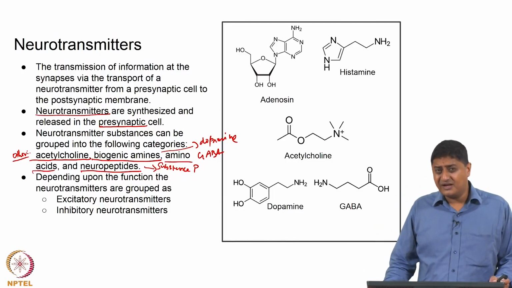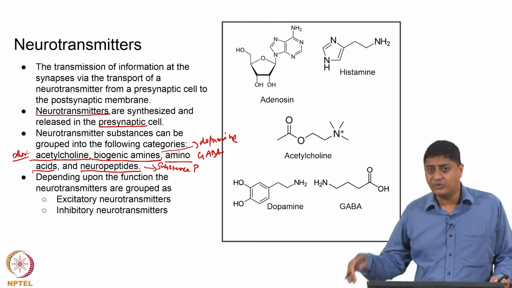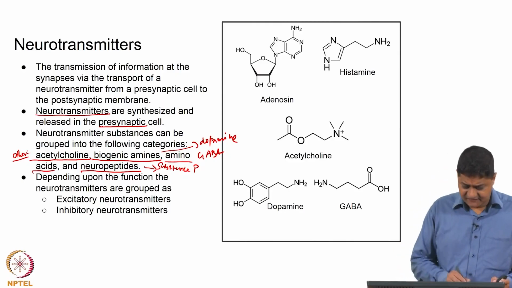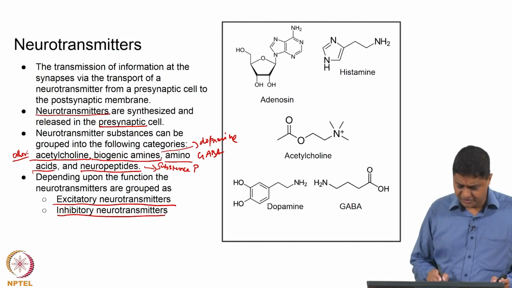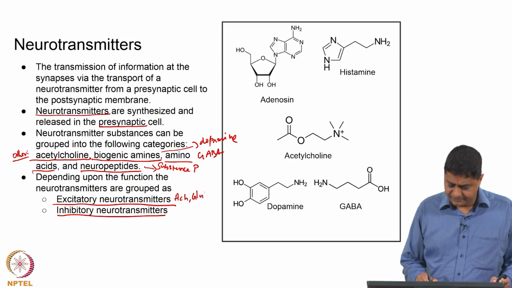In general, depending upon whether the neurotransmitter is causing excitation or inhibition in the postsynaptic membrane, they are classified as excitatory neurotransmitters or inhibitory neurotransmitters. Examples of excitatory neurotransmitters are acetylcholine, glutamate, and the famous example for inhibitory neurotransmitters is GABA.